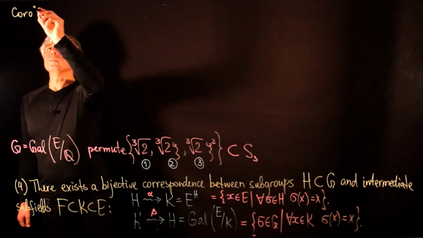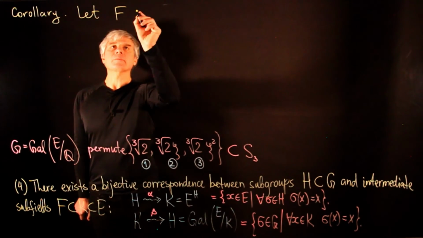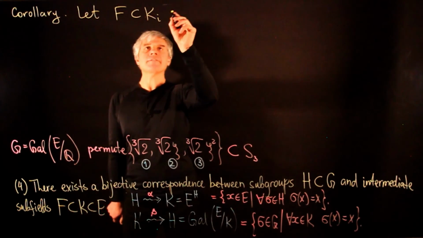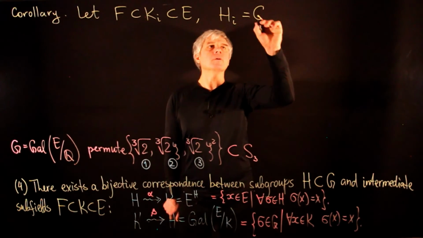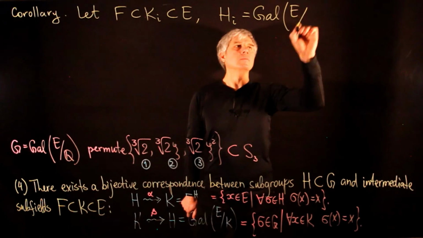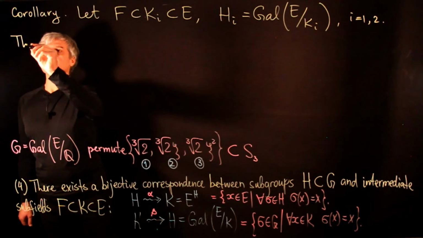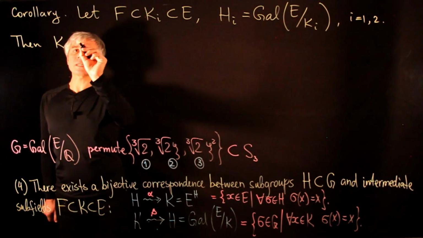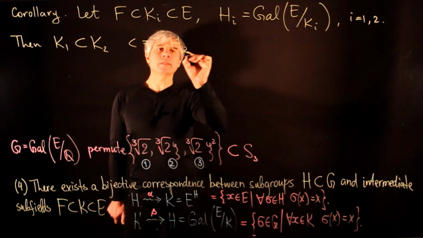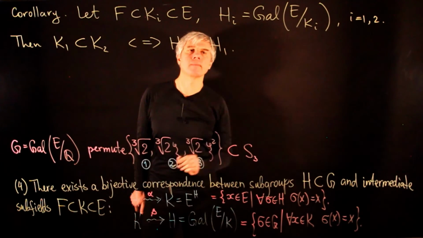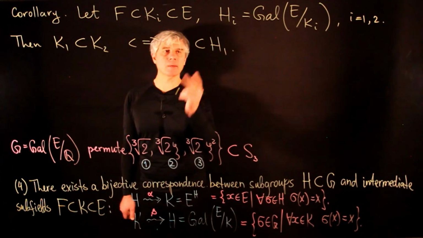Corollary. Let K_i be subfields between F and E, and H_i be the corresponding Galois groups, where i here is 1 or 2. Then K1 is contained inside K2 if and only if H2 is contained inside H1. So we have an inverse embedding relationship between subfields and subgroups.